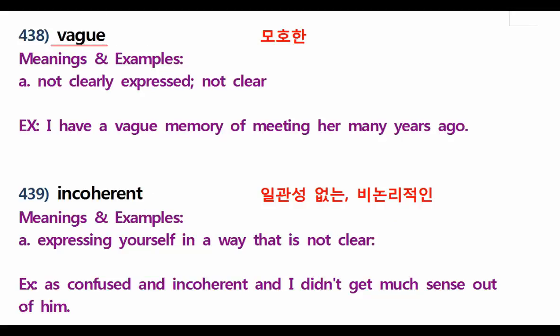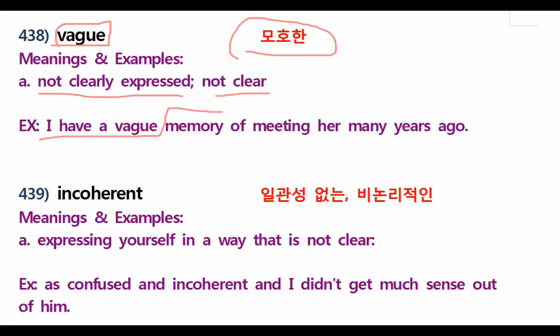Next, let's go. Vague. Vague, what does it mean? In this case, it means not clearly expressed or not clear. I have a vague memory of meeting her many years ago. Does it mean the memory is clear or not clear? Of course it's not clear. I remember meeting her, but I can't remember exactly where it is and when it is. Do you understand? Because it is a very vague memory.